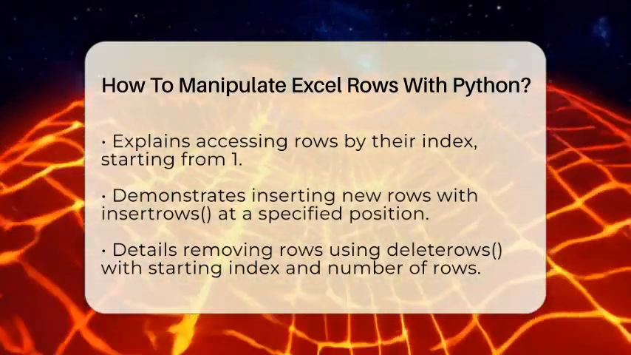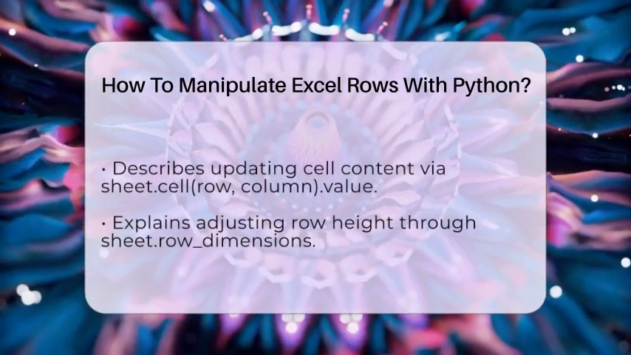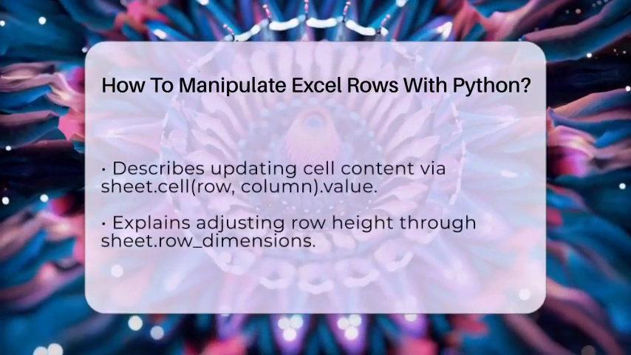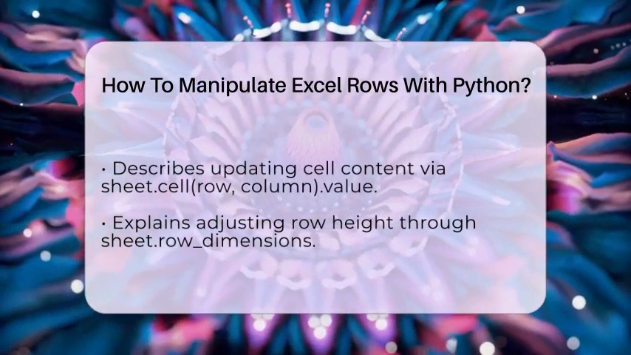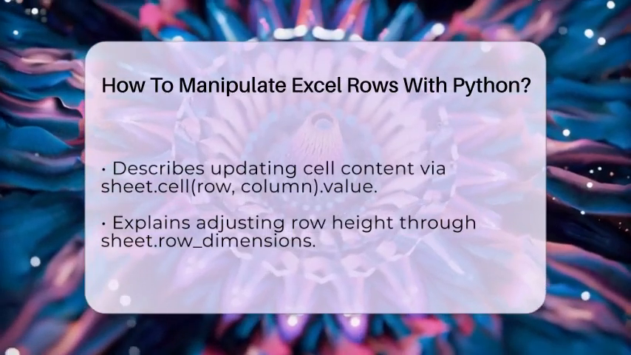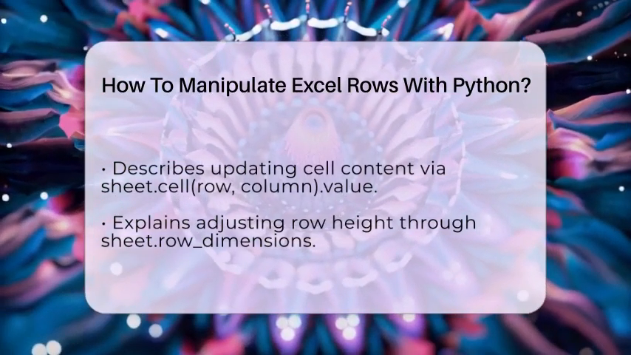You can also change the content of any cell within a row. Use sheet.cell(row=X, column=Y).value to assign a new value. For example, to update the first cell in row 3, you write sheet.cell(row=3, column=1).value = "new data".